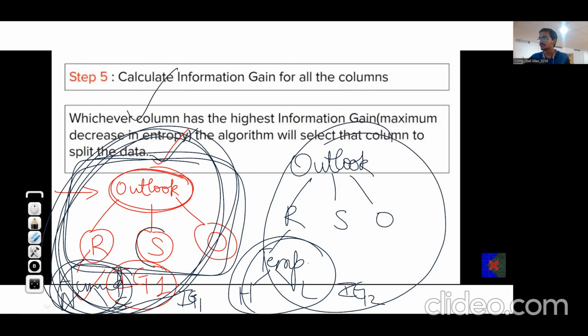Next, for sunny, which are the candidates? Again, temperature and humidity. If humidity wins here, then we'll keep humidity. So in this way, for each branch we'll do the same. Okay, so let us revise this.